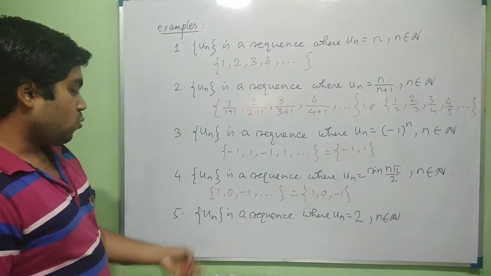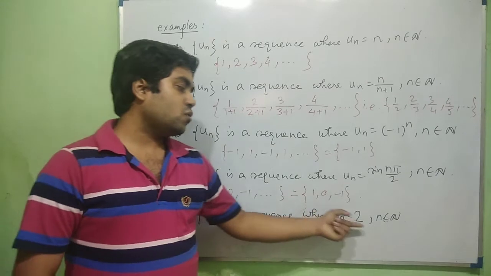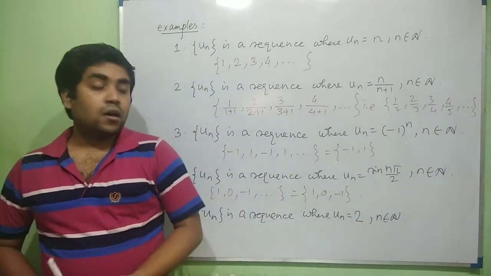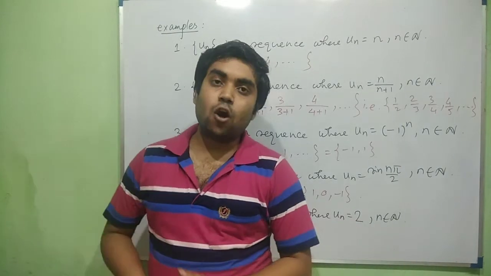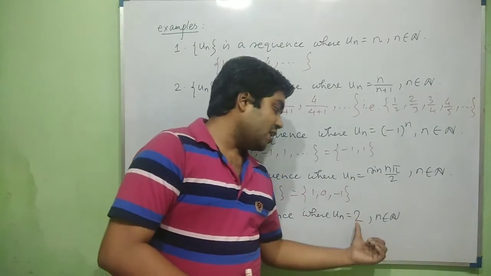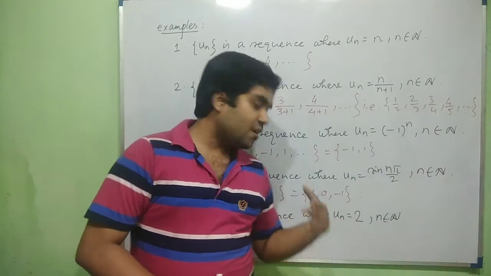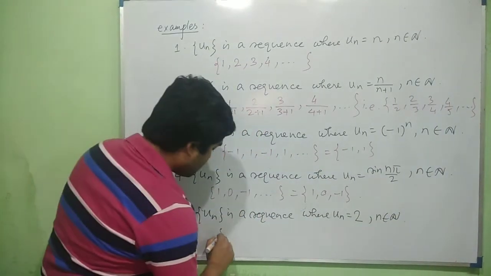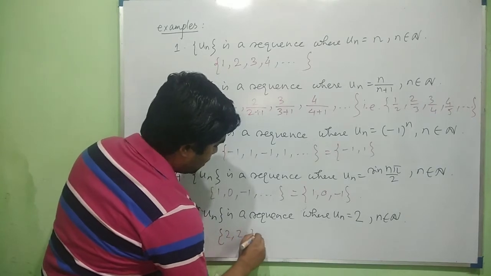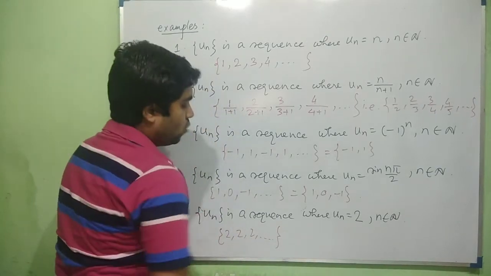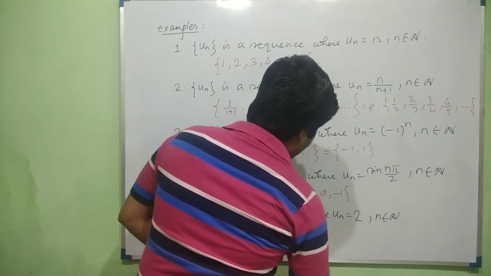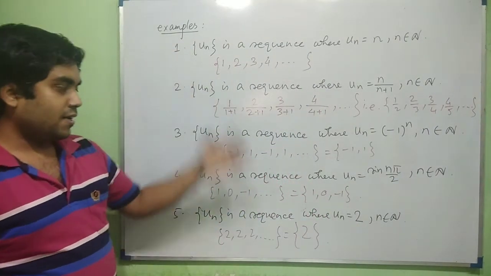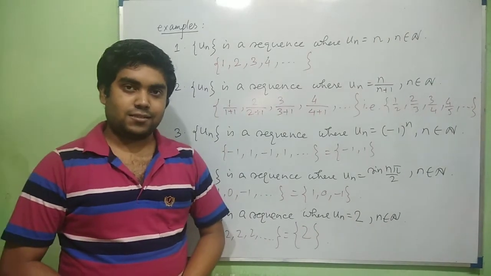In the next sequence, un is a sequence where un equals 2, n belongs to N. That means the nth term is 2 and the terms are not depending on n. So all the values of the sequence are 2. The first term is 2, the second term is 2, the third term is 2, and all the terms are 2. That is, the range set is ultimately a singleton set {2}. These are the examples of sequences.